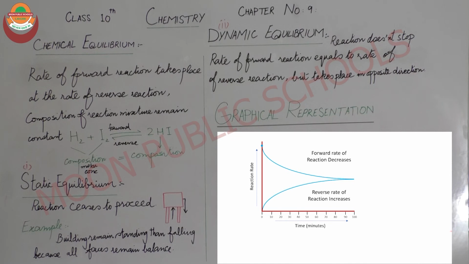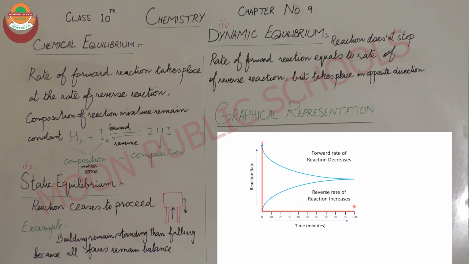At this stage almost all products are formed, the reactants decrease, and the reverse rate of reaction starts increasing gradually. So these are the two reactions, forward and reverse. At the start, when the forward reaction achieves its maximum point, it slows down gradually because the concentration of reactants decreases and the concentration of product starts increasing. When the product's concentration increases, the reverse rate of reaction also increases and the forward rate of reaction decreases.